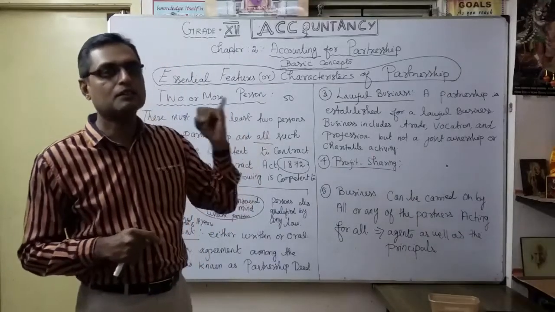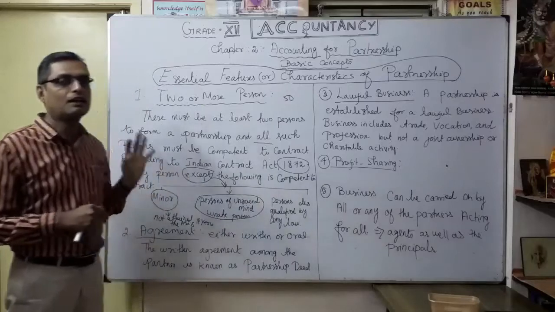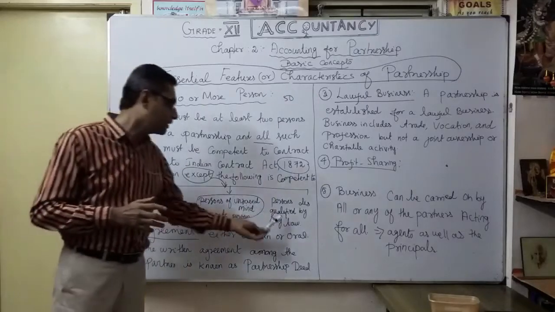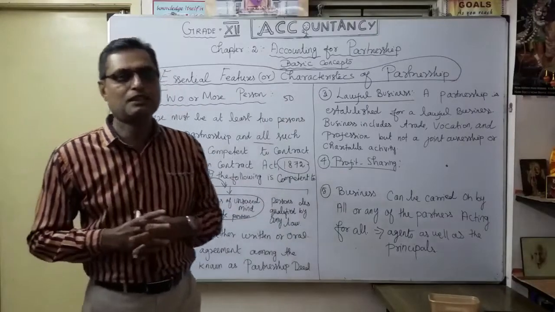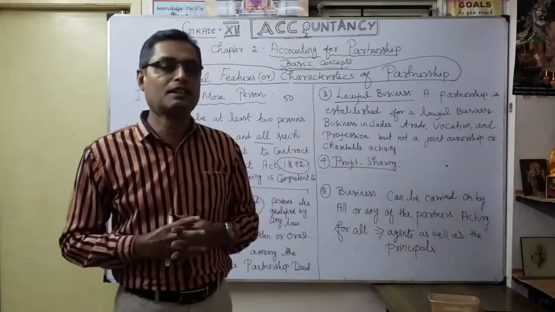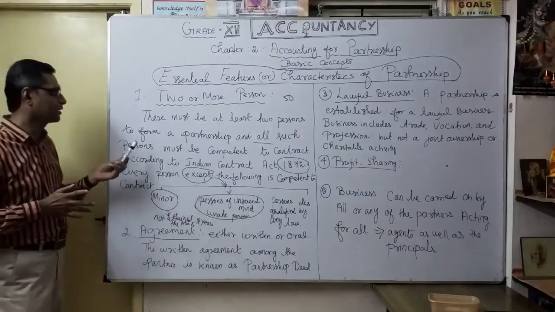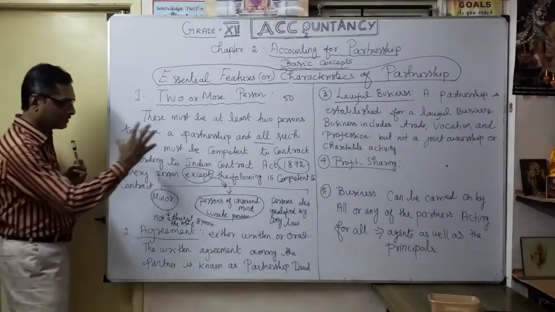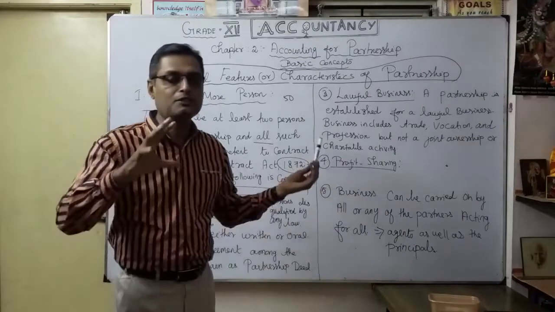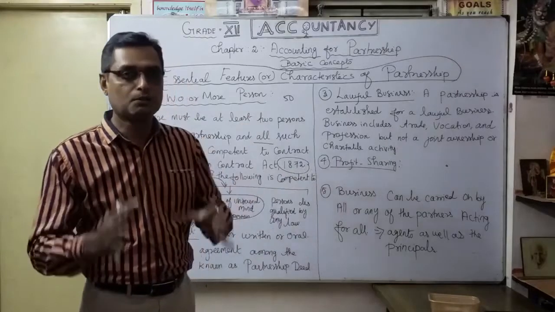A minor, or a person of unsound mind, or a person disqualified by any law. These are the 3 persons. Except the remaining persons, we can enter into a contract as partners. Understood? That's the very first point, 2 or more persons, the first feature or characteristic of the partnership.